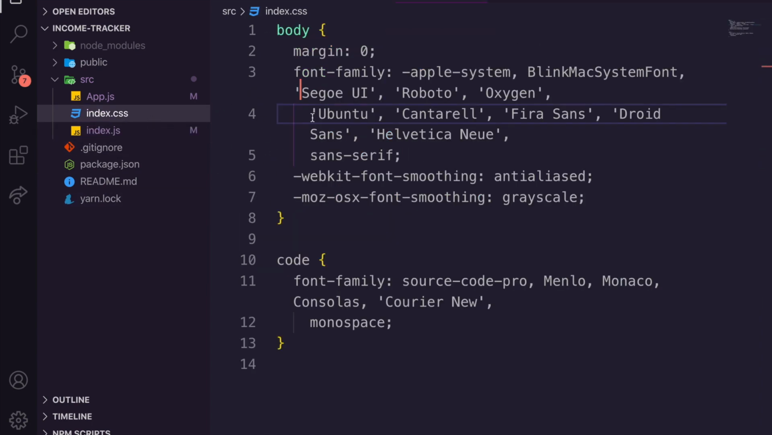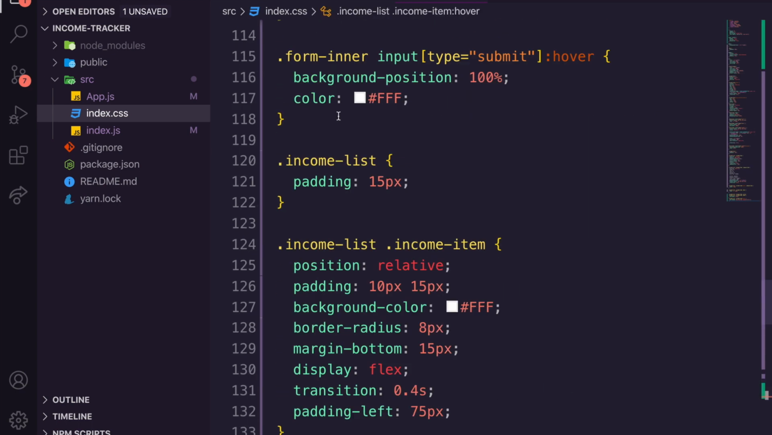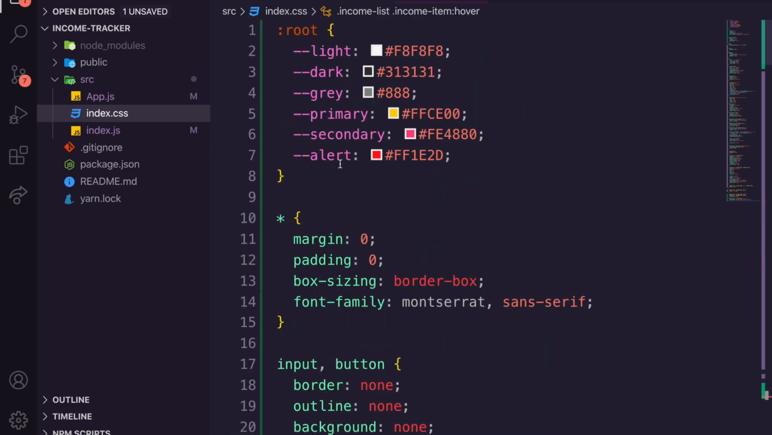Now what we need to do is actually paste the CSS in here. So I actually have the CSS already done. You guys can get the CSS if you want to do the exact same styling as me from the GitHub repository, which will be in the link down below.